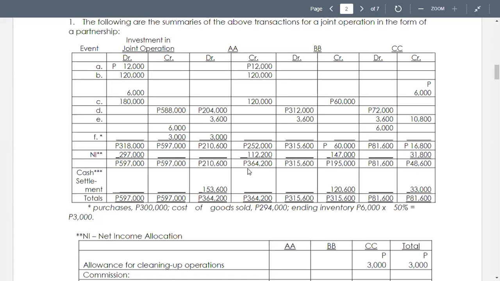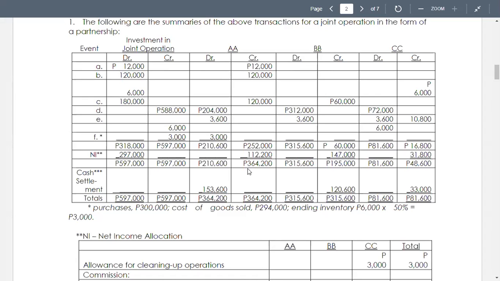Now in problem number 6, we begin with letter A. Let's follow the activities of the joint operations. In letter A, we debit investment and credit AA, meaning AA was the one who paid for it, the contribution of A. Then in letter B, AA pays for various construction tools.